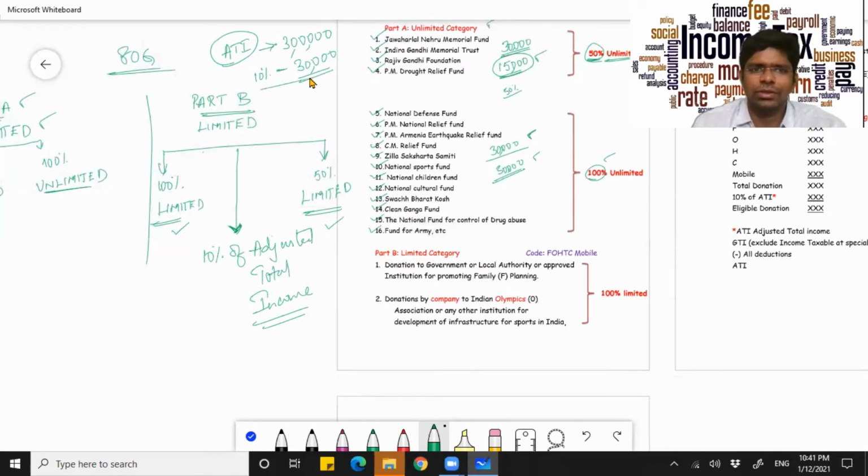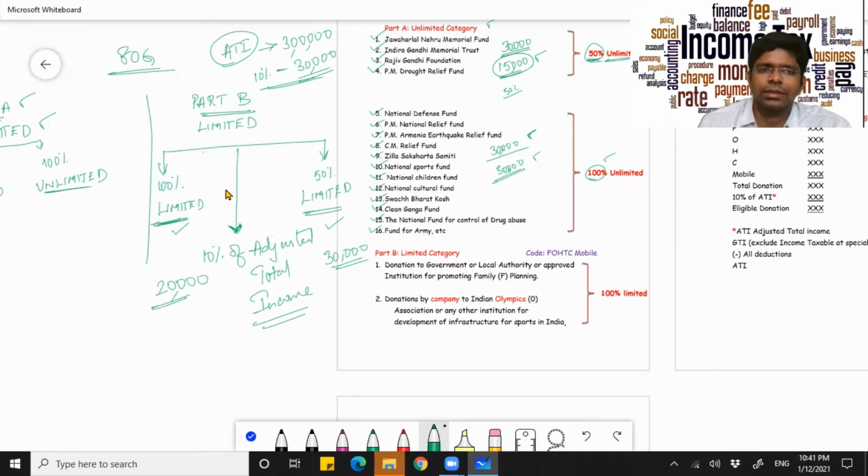Now, holding this in mind, for instance, say you have contributed under subcategory 1 of Part B, say 20,000, and under the 50% limit, you have contributed, say, 30,000.